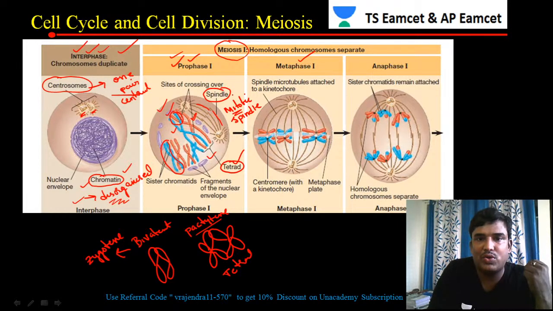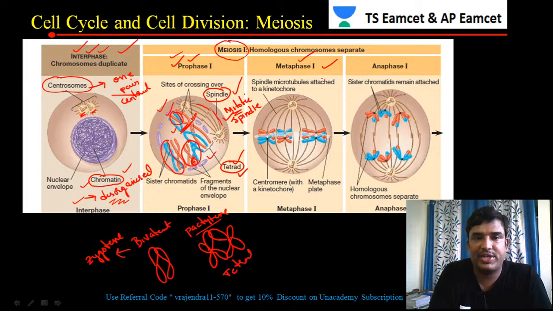So in this diagram also you can see this is called a tetrad. Here, crossing over is taking place in these two homologous chromosomes. Similarly, you can see in this pair of chromosomes also, especially here. Here also crossing over is taking place. In the cytoplasm, the centrioles divide and produce spindle fibers, and they form mitotic spindle-like structures. After that, the cell will enter into metaphase 1.